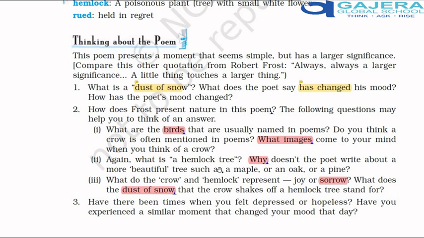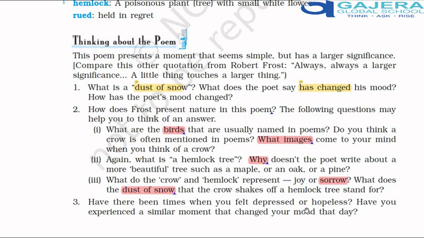Does the poet write about a more beautiful tree such as a maple or an oak or a pine? Of course no. What do the crow and hemlock represent? Joy or sorrow? Normally sorrow, but here, happiness. This brought the poet happiness. What does the dust of snow that the crow shakes off a hemlock tree stand for? Snow normally stands for coldness, lack of love, warmth, but here it carries happiness for the poet.